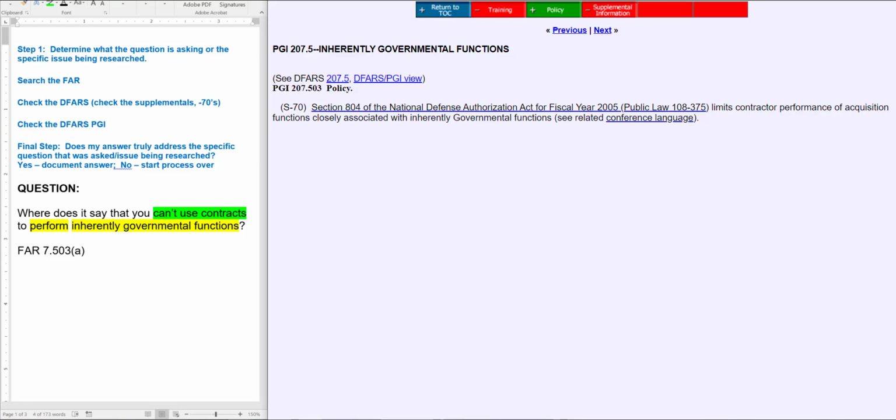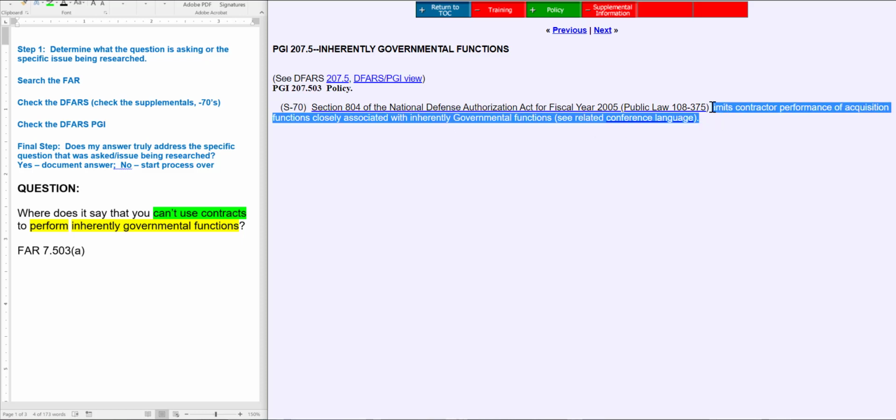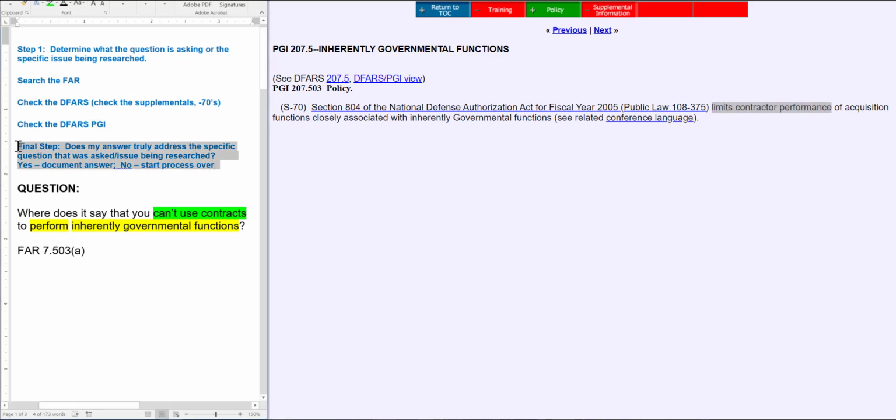So I've already opened that up. So I'm going to go over here and let's see here. This is referring to 207.503. It's supplemental. Section 804 of the National Defense Authorization Act limits contractor performance of acquisition functions closely associated with inherently governmental functions. So that's good to know, that this limits contractor performance, but this does not really answer my question, right?